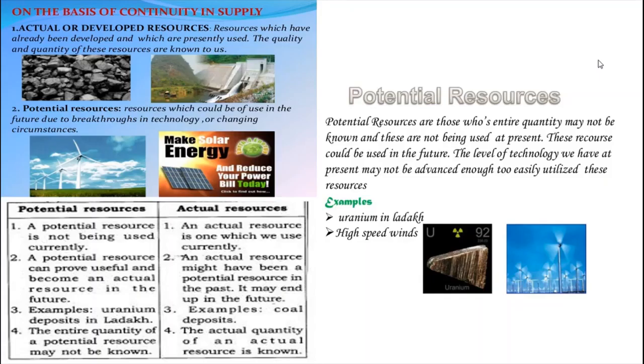Windmills are famous in the Netherlands. In fact, you will find some in Nagercoil in Tamil Nadu and on the Gujarat coast. Which ones can you find in Nagercoil and on the Gujarat coast? Windmills, isn't it? Nagercoil is situated in Tamil Nadu, and one more place is the Gujarat coast. These are the two places where we can find windmills. Okay, next I'll tell you based on their origin.